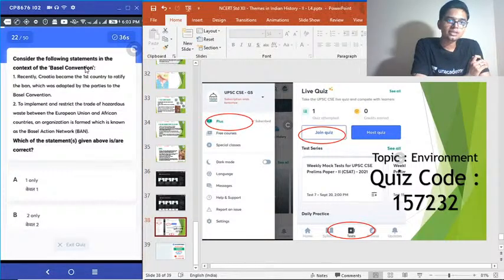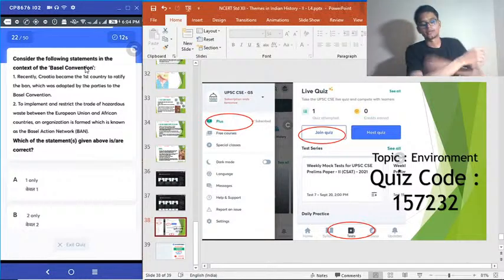22. Consider the following statements in the context of Basel Convention. 1. Recently, Croatia became the first country to ratify the ban which was adopted by the parties to the Basel Convention. 2. To implement and restrict the trade of hazardous waste between European Union and African countries, an organization is formed which is known as Basel Action Network, or BAN. Select the correct answer.